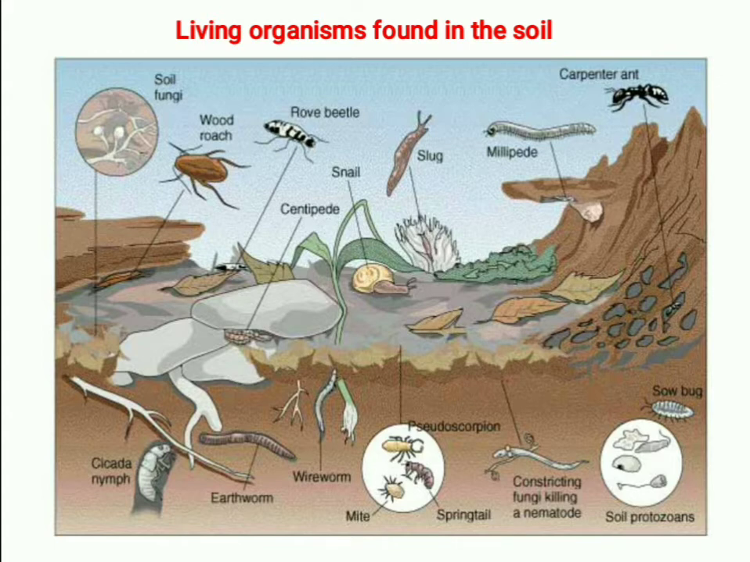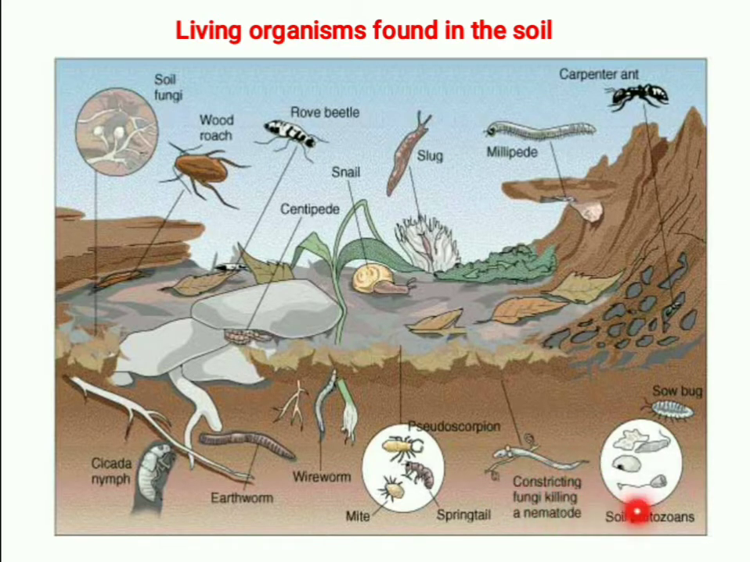For example, when we keep bread for some days, we will see the growth of some organism on it, and that is called fungi. Okay, like that there are so many fungi. Even unicellular fungi are there in the soil. Then wood roach, roe beetle, centipede, snail, slug, millipede, carpenter ant, snowbug. There are so many protozoans. Protozoans are also microorganisms. Okay, there are so many nematodes.